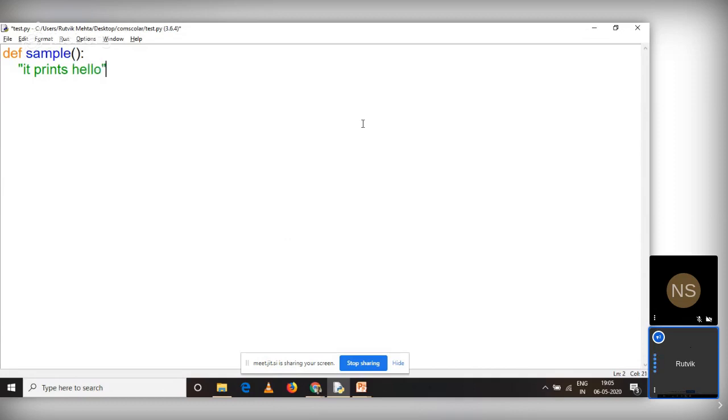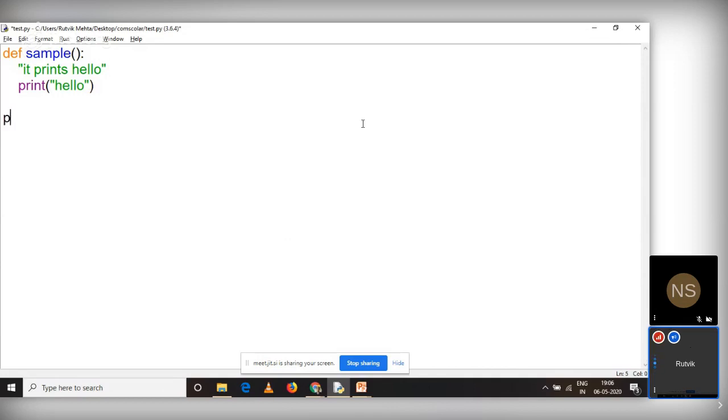I just want to return to my user. It prints hello, and then I'll be writing something over here. Let us say print, and let us print hello. Very simple example of a function. So now what we can do with this? I want to check the docstring of this.